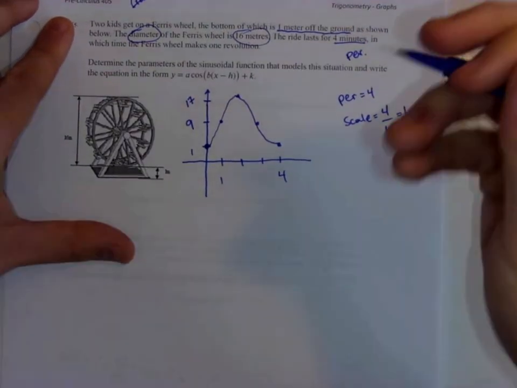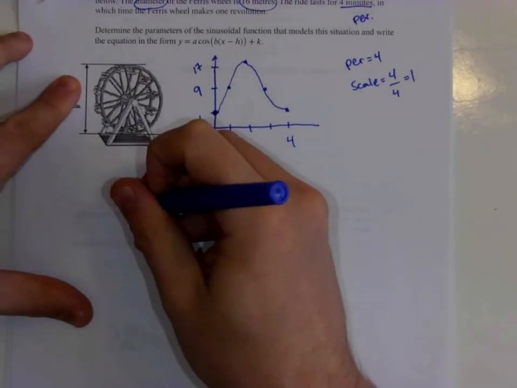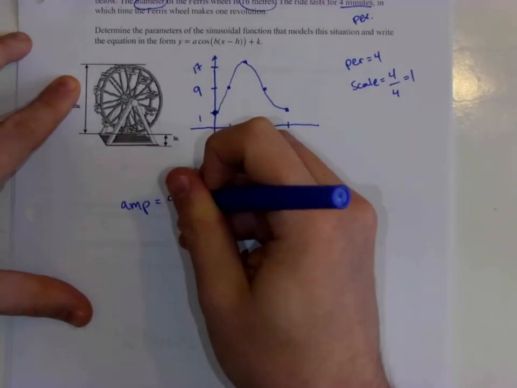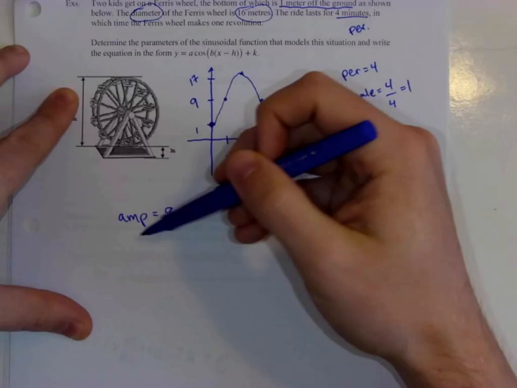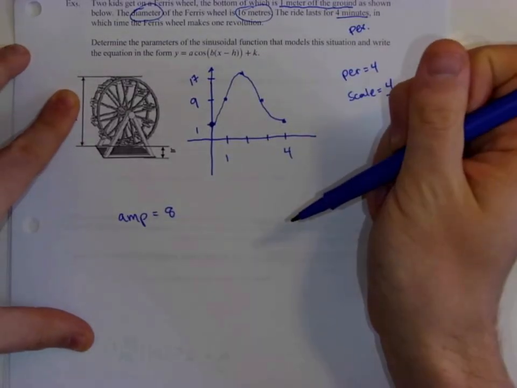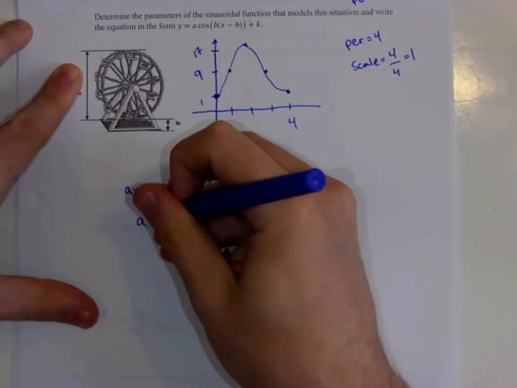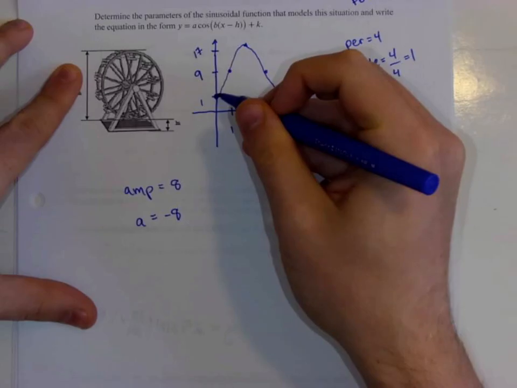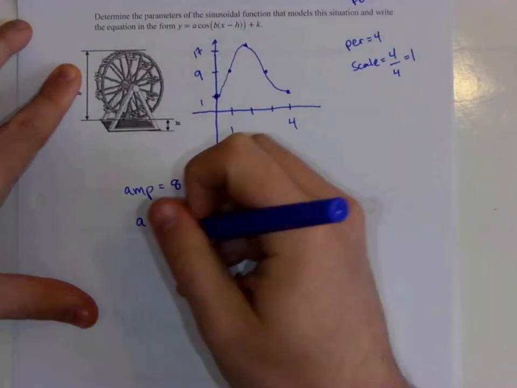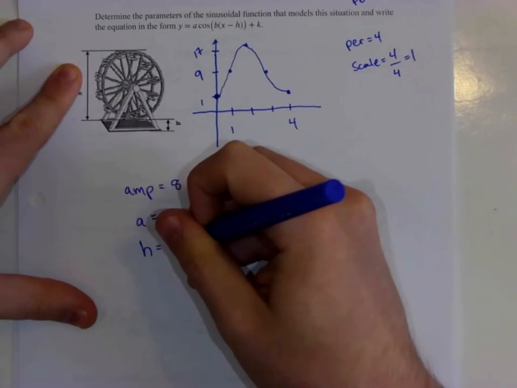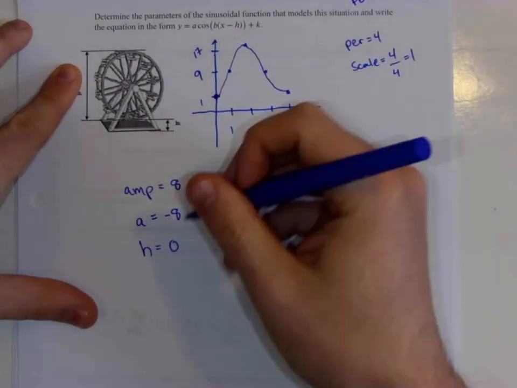and that should help you with your A and H value. Okay, so the amplitude in this case is equal to 8, also half of the diameter, which means that's the radius. Radius is amplitude when it comes to a circular question. The A value is going to be equal to -8 because we're going to start here at the bottom in terms of cosine. The H value is 0 because there's no phase shift at all.